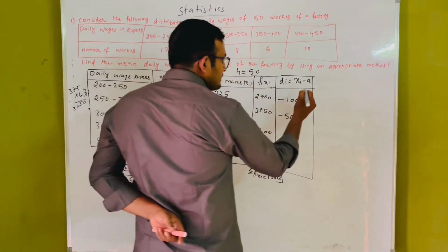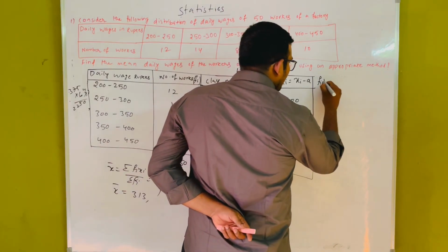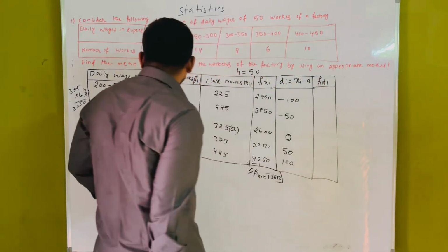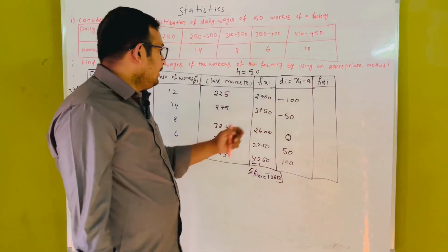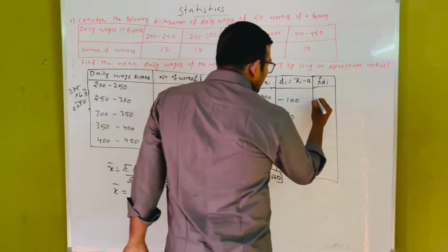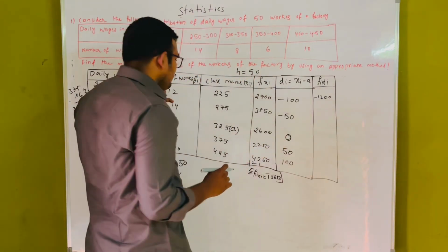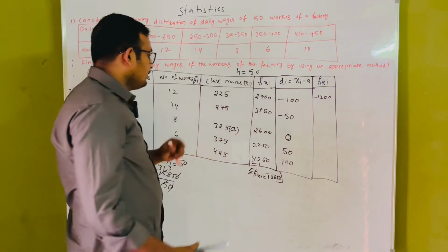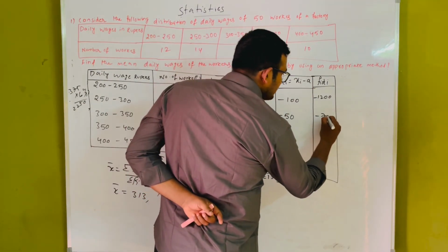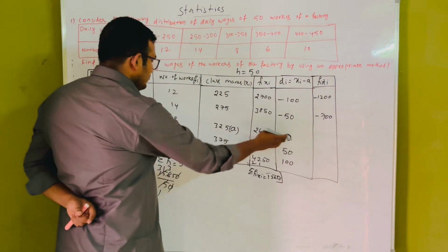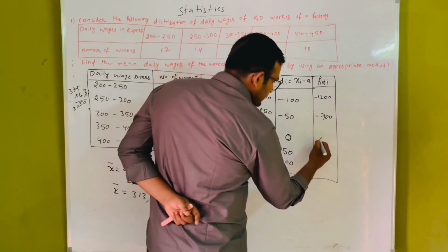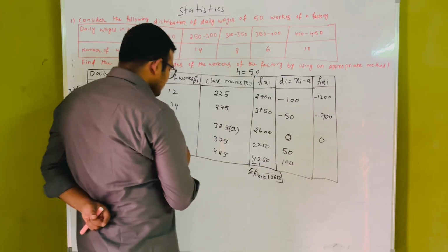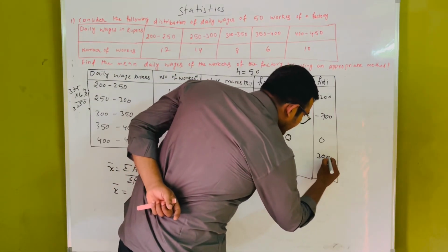Okay. The other method is sigma Fi and Di, we can do this here. The Fi is the frequency and Di is this one. 12 into 100 is nothing but minus 1200, because this is positive and this is a negative value, plus into minus becomes minus. Another one is 14 5s are 700. Plus into minus is minus, that becomes 0. We already know 0 multiplied with anything becomes 0. Another one: the frequency is 6 and the Di is 50. 6 5s are 300. 6 5s become 300.